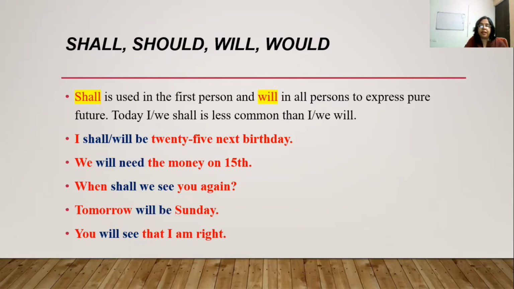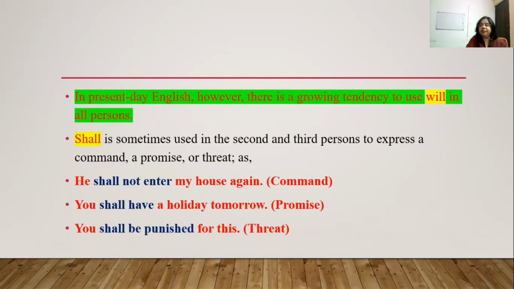Tomorrow will be Sunday. You will see that I am right. In present day English, however, there is a growing tendency to use will in all persons. Shall is sometimes used in the second person and third person also. And when it is used, it expresses a command, a promise, or a threat.